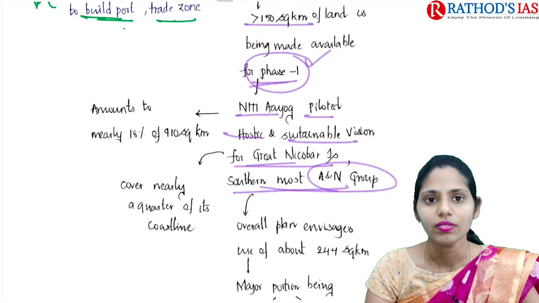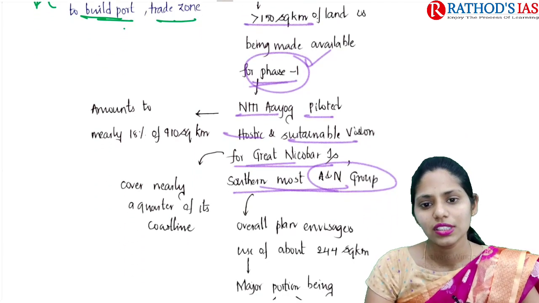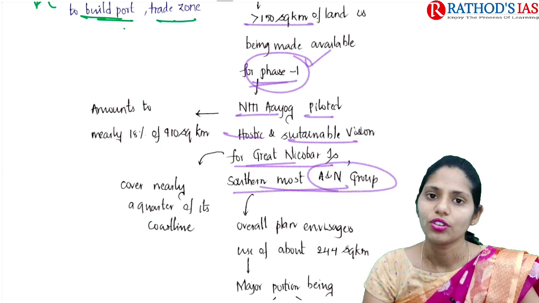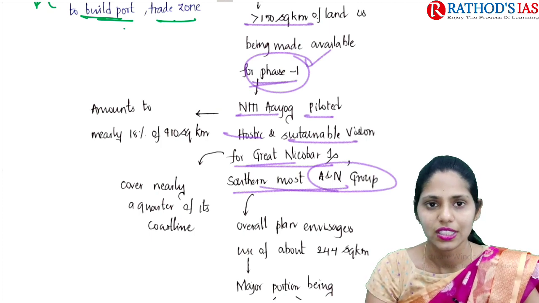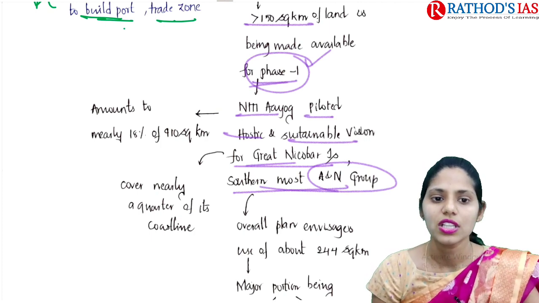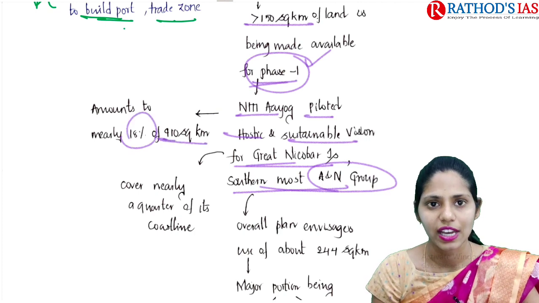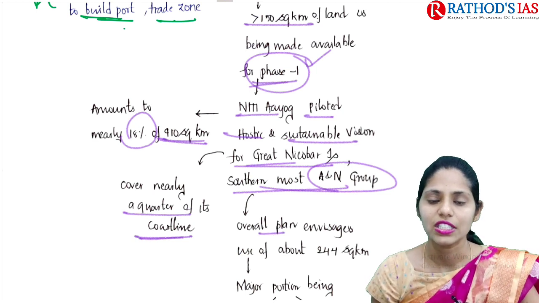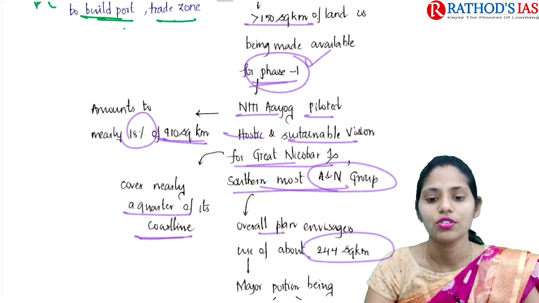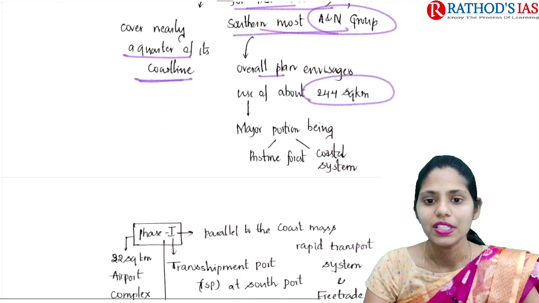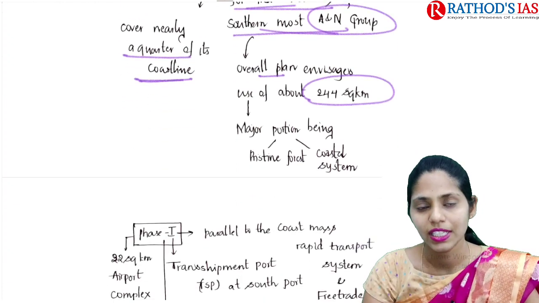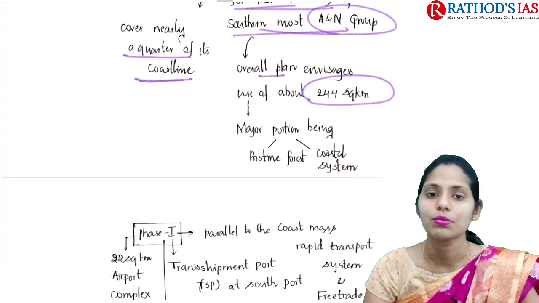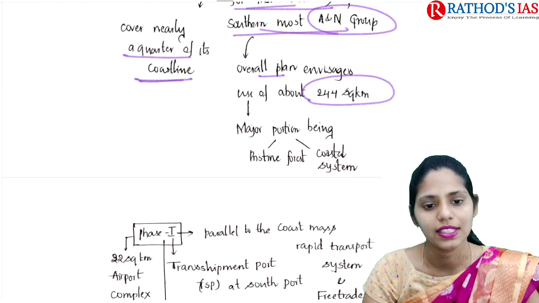Galathia Bay mainly amounts to 18% of 910 square kilometers and it covers a quarter of its coastline. The overall plan envisages using about 244 square kilometers, and a major portion is covered by pristine forest as well as coastal systems present in Galathia Bay.